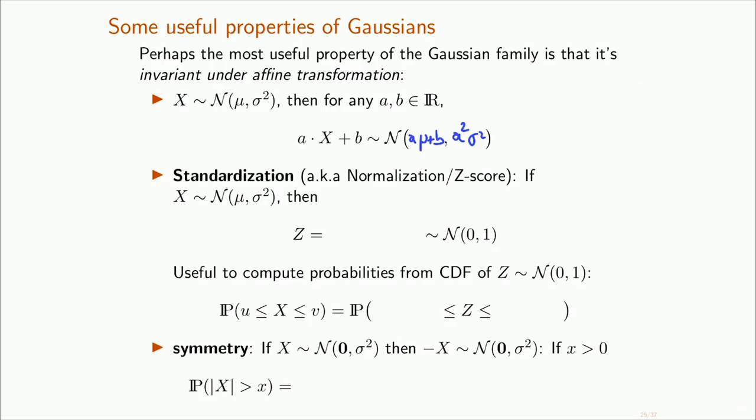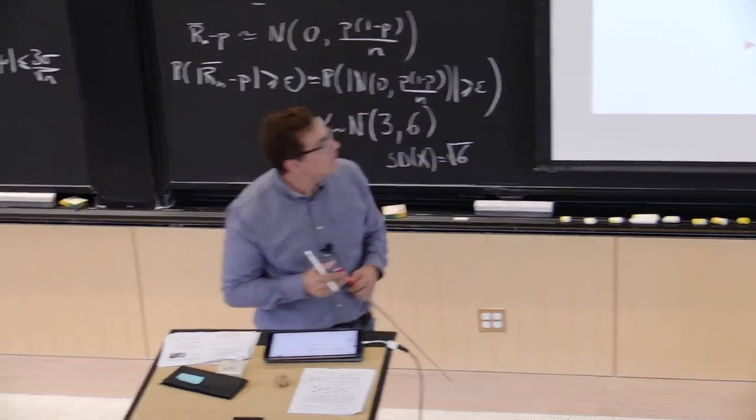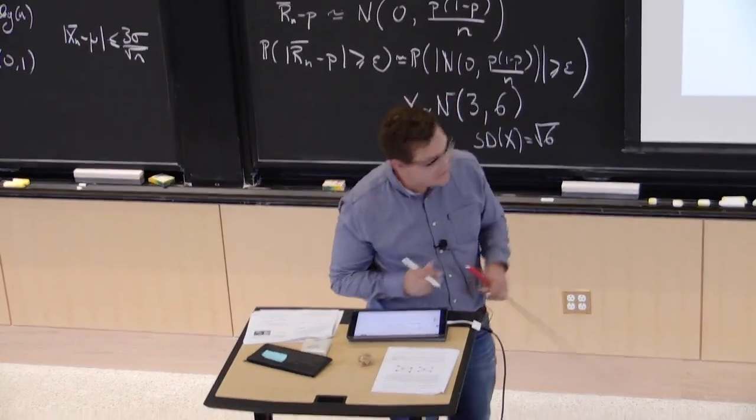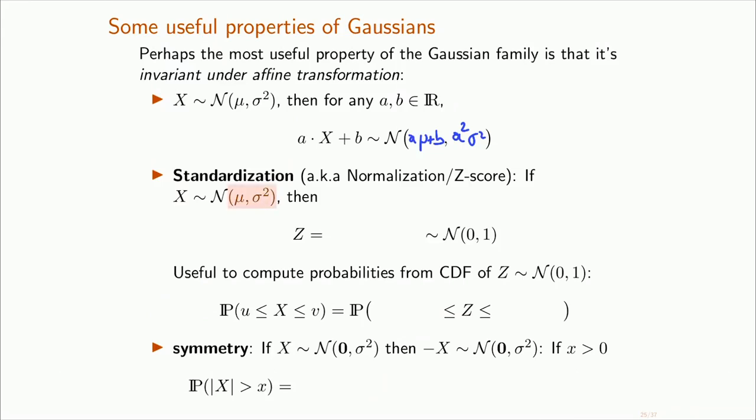We don't really use that very much. The way we use it in a way is to say, I want this guy to be 0, and I want this guy to be 1, so that I actually can find, at the end, a standard Gaussian random variable. So we're looking for a and b such that this will happen. And the way you do it is by saying, OK, if I start with x, which is mu sigma squared, what I'm going to do is I'm going to remove the mean.